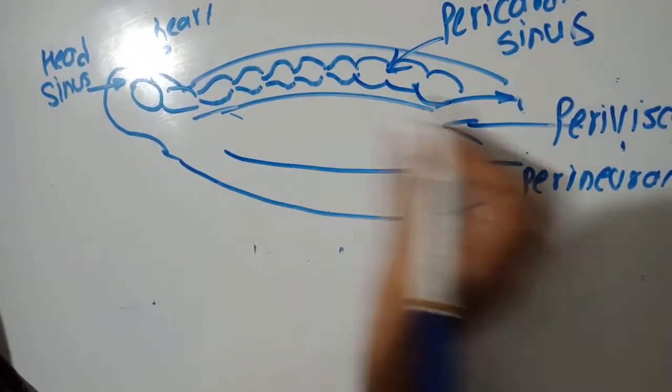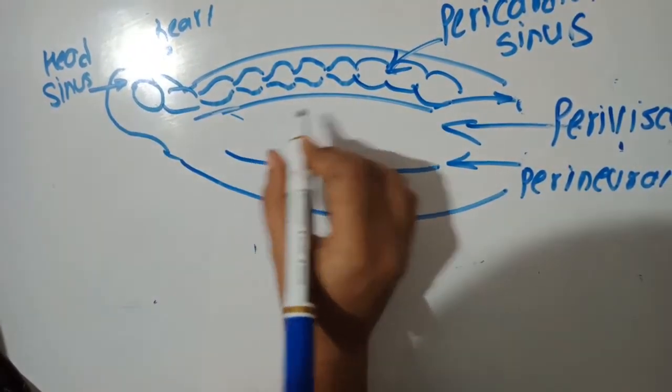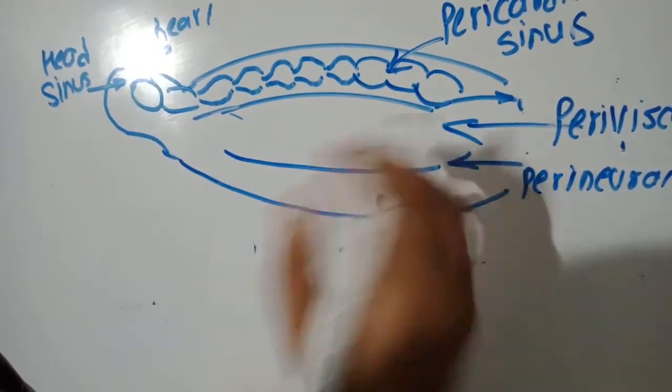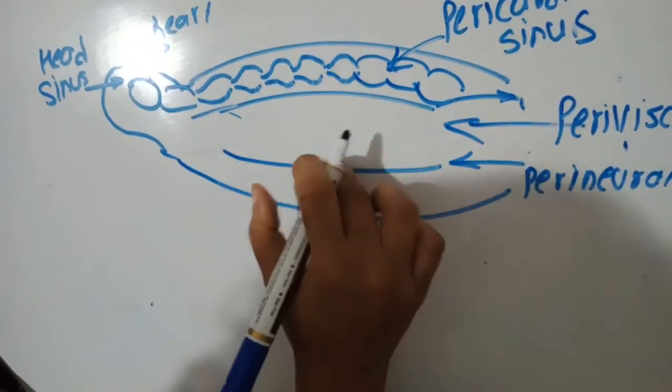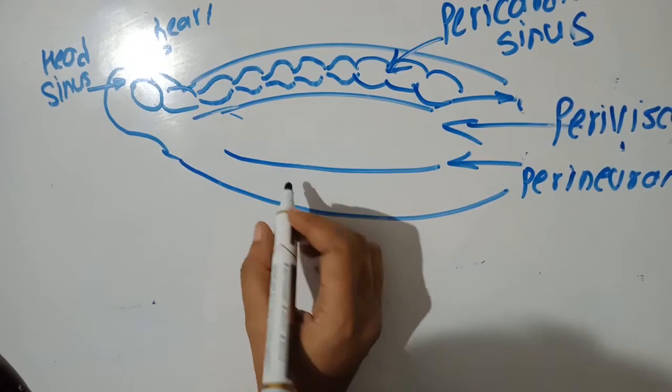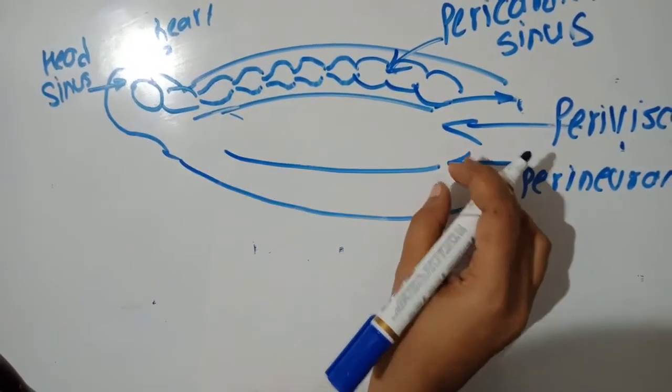Okay, so what lies in the perivisceral sinus? All the visceral organs, for example the alimentary canal, the digestive system, all of it lies in the perivisceral sinus. Okay, what lies in the perineural sinus? All the nervous system lies in the perineural cavity.